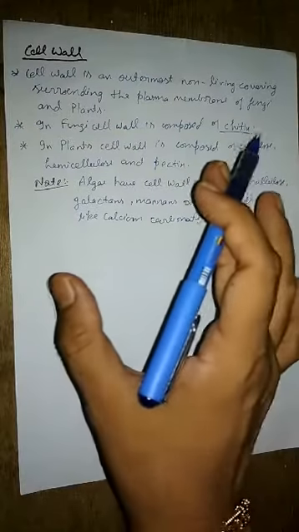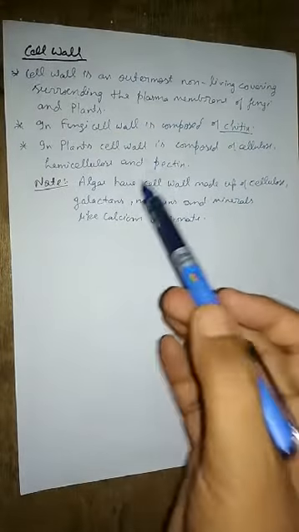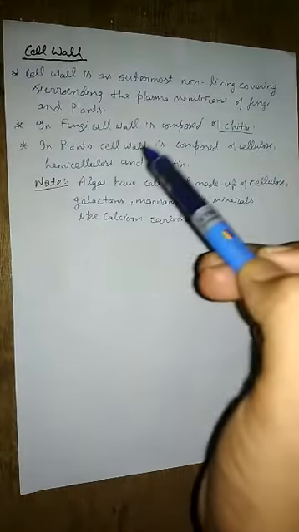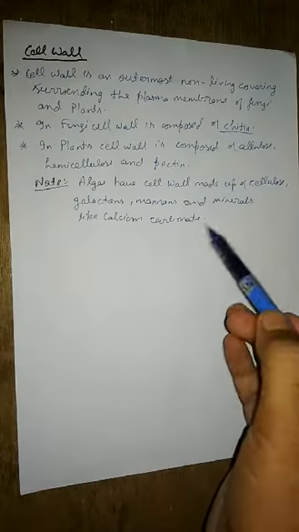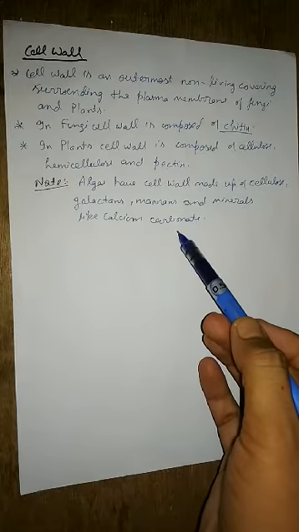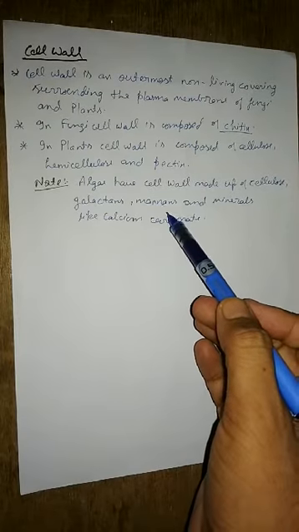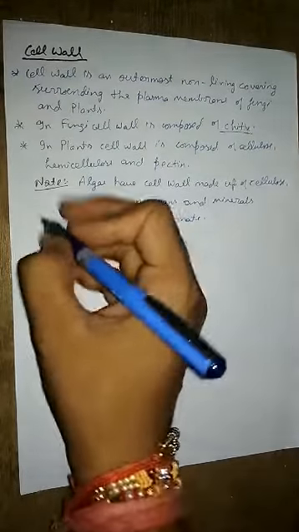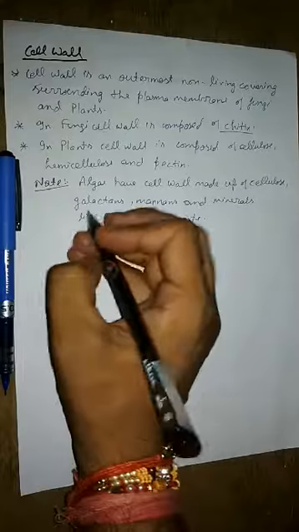So here I'm telling that in the case of plant cell, the cell wall is made up of cellulose, hemicellulose and pectin, but exclusively algae are considered as the primitive plants. In them, the cell wall is made up of cellulose, galactans, mannans, and even it has the minerals also like calcium carbonate. Clear?